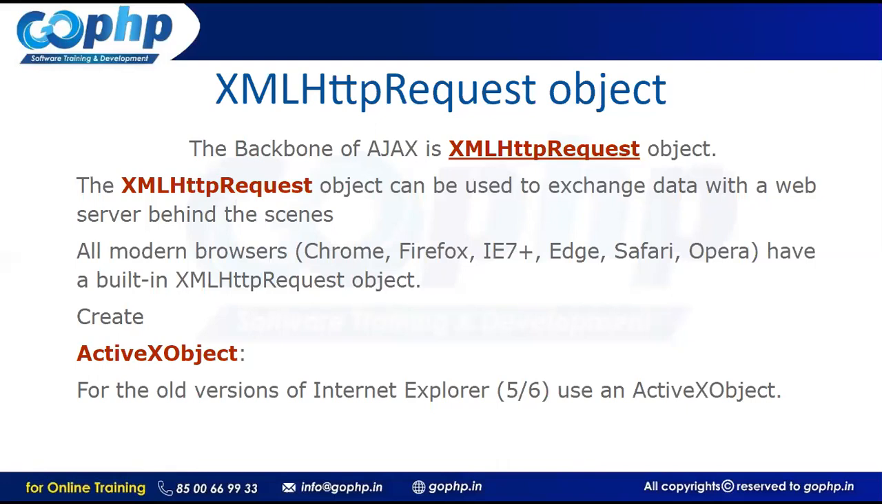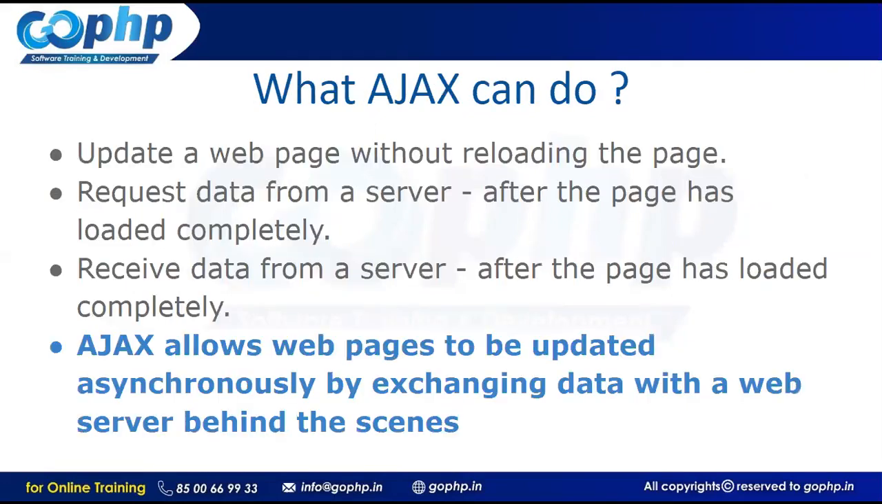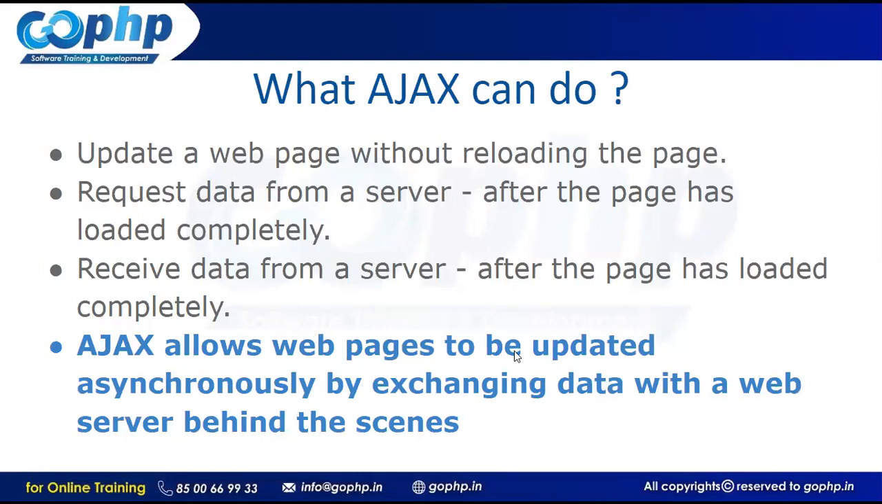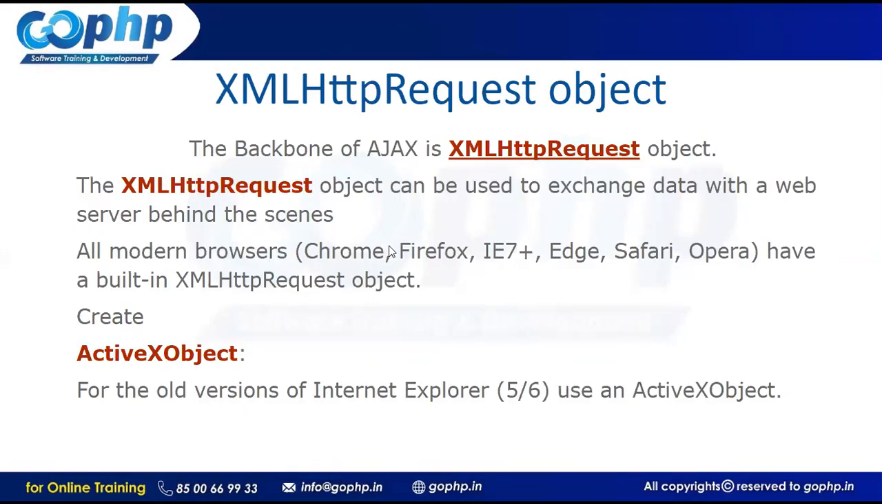And the XMLHttpRequest, see, I told you in the previous slide, can you see the highlighted point here? Ajax allows web pages to be updated asynchronously by exchanging data. How can we exchange data between server and browser? By using this XMLHttpRequest object, we can exchange the data between client and server, right? So the point I mentioned here: the XMLHttpRequest object can be used to exchange data with the web server behind the scenes, right? And moreover, remember carefully, here we have some browser compatibility issues, guys. All the modern browsers will support the XMLHttpRequest object.